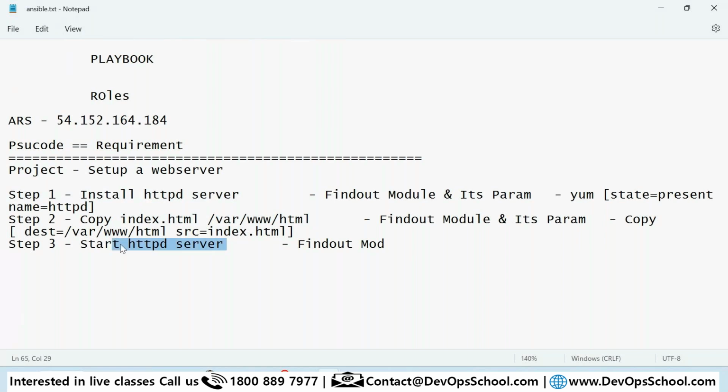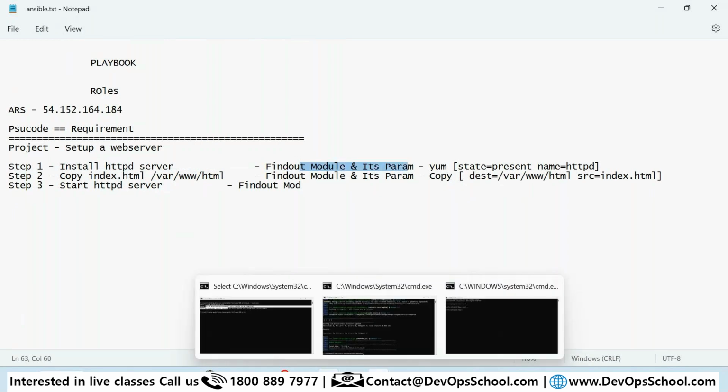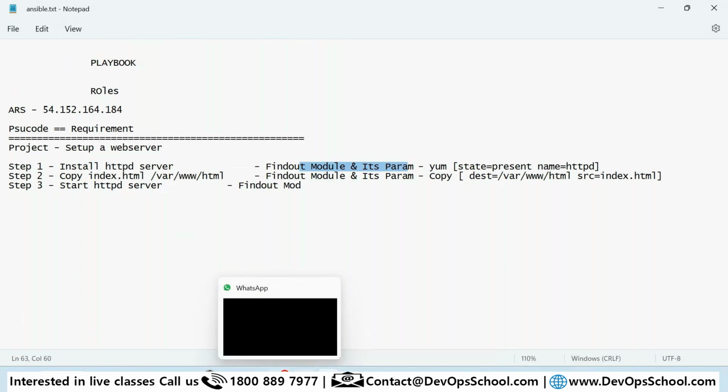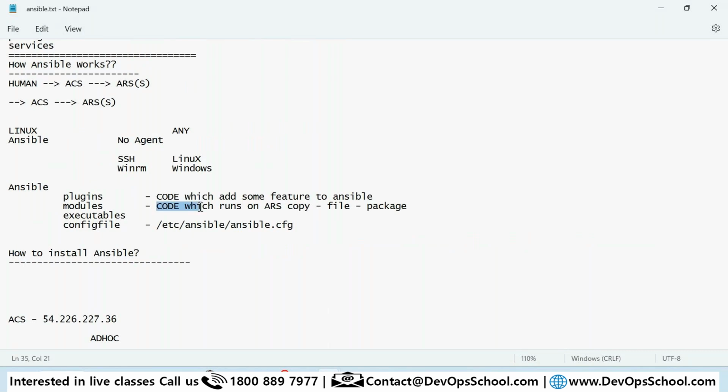For that, I am going to find out the module and its parameters. So what is a module? If you remember, a module is nothing but code which would run in ARS.